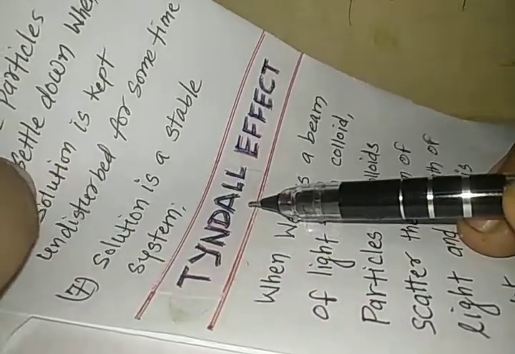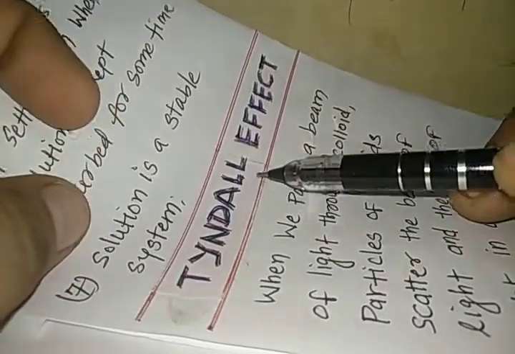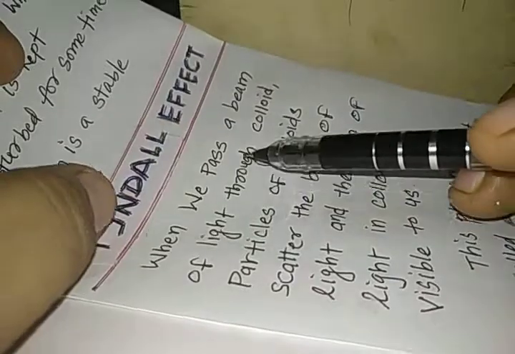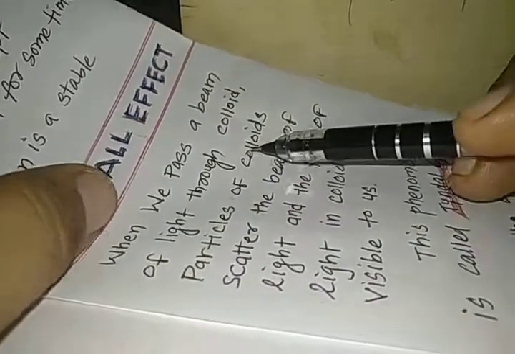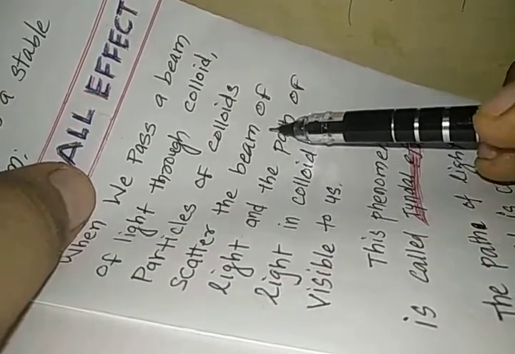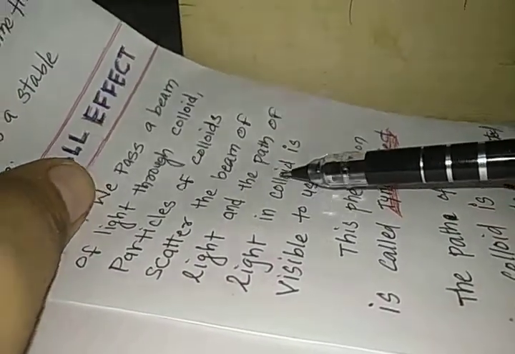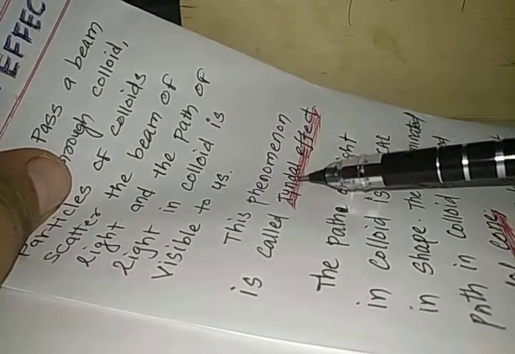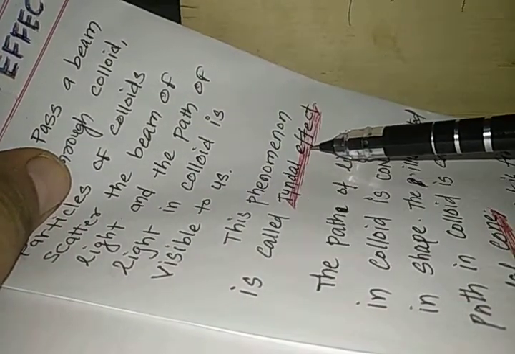We have just read a word which is known as the Tyndall effect. Now we are going to study about the Tyndall effect. When we pass a beam of light through a colloid, particles of the colloid scatter the beam of light, and the path of light in the colloid is visible to us. This phenomenon is called the Tyndall effect. So when we pass light through the colloidal solution, the path becomes visible. This phenomenon is called the Tyndall effect.